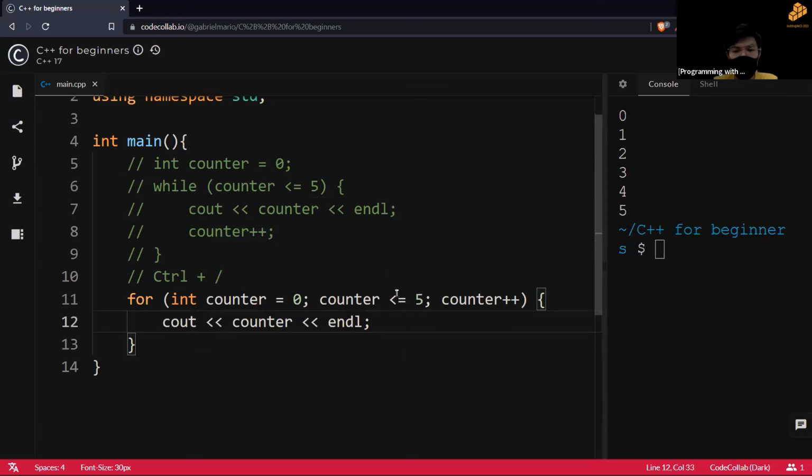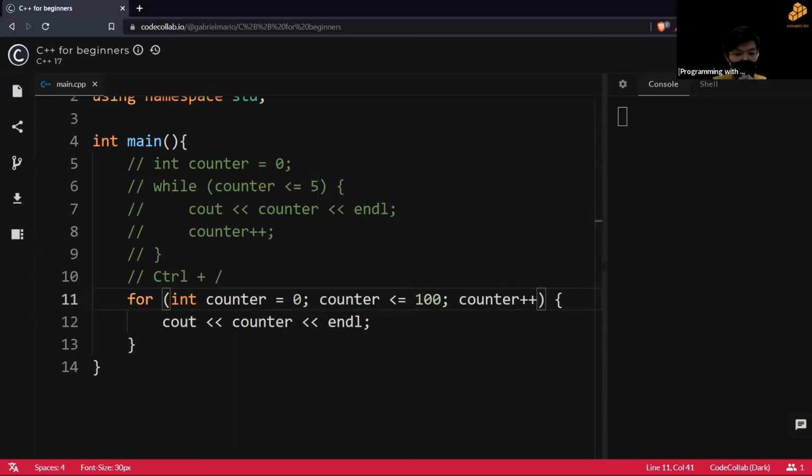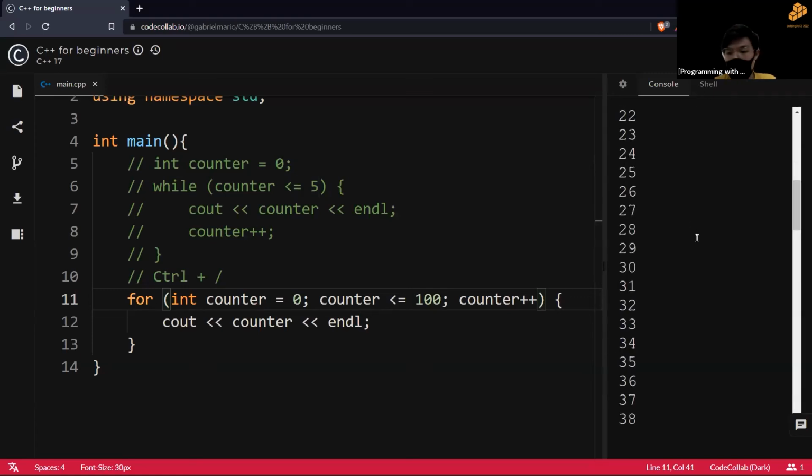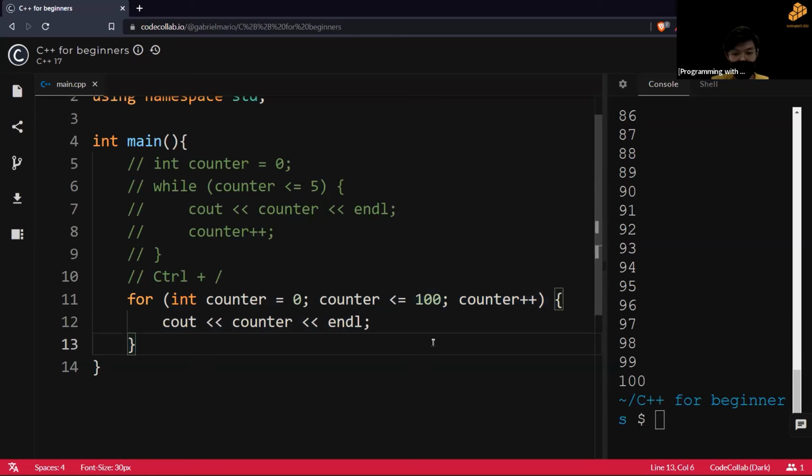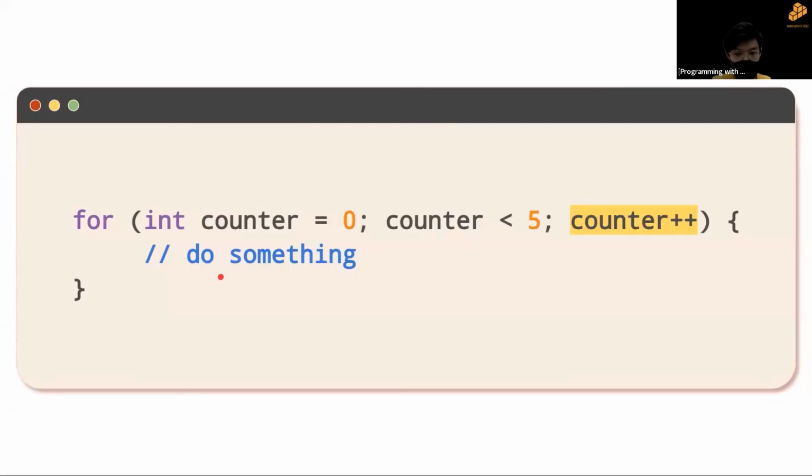Again, I can put 100 here. It will still work the same way as the while loop. As you can see, it's 0 all the way to 100. I'll leave this here for a few seconds so you can copy it if you want. All right, now we're done.